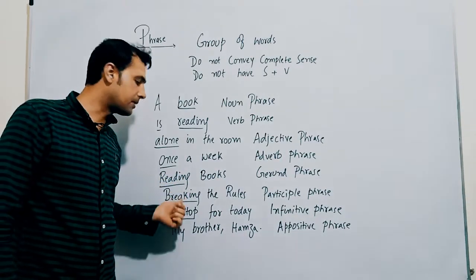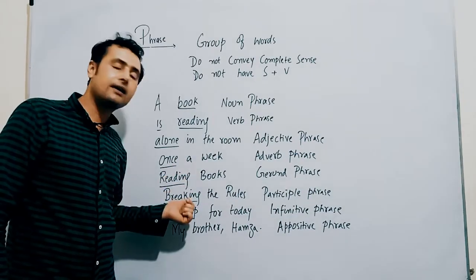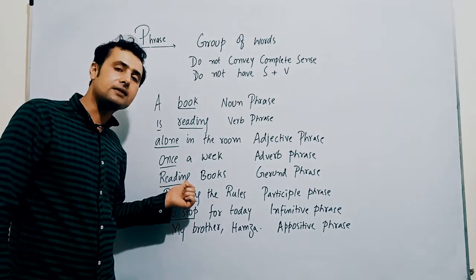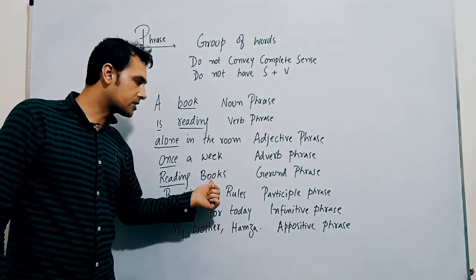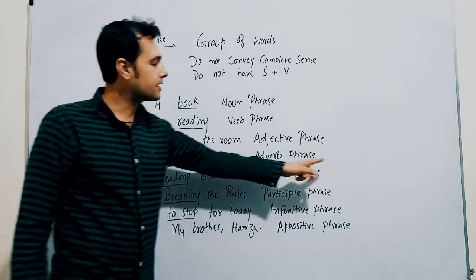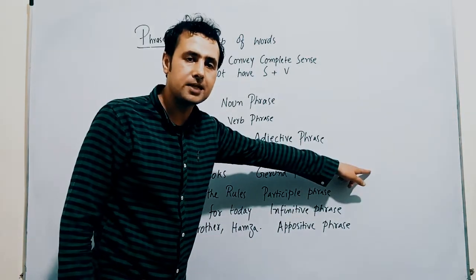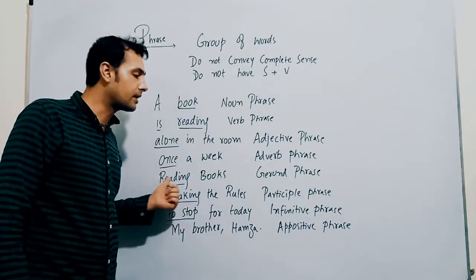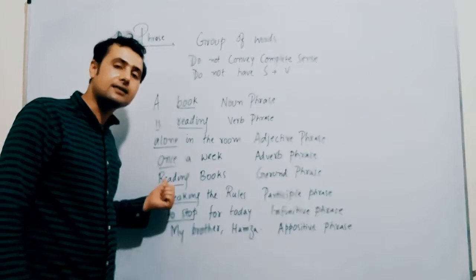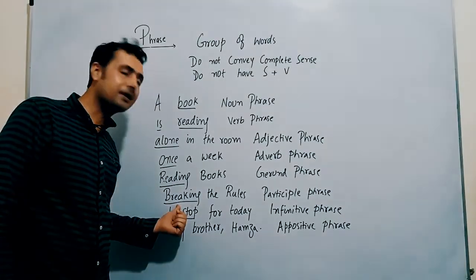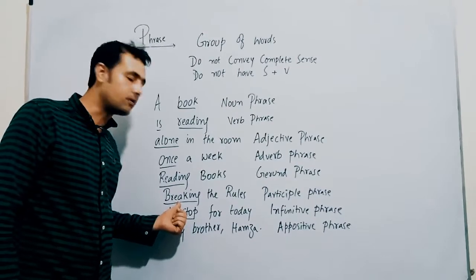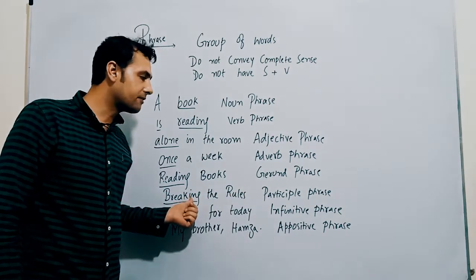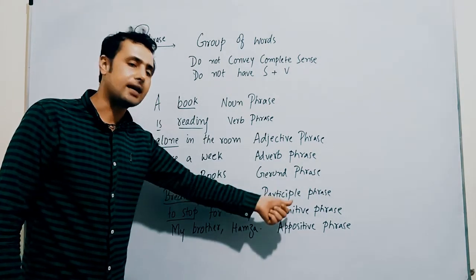"Reading books" and "breaking the rules": these two have similarities because both are made from first form plus ing. "Reading books" is a gerund phrase, which acts either as a subject or object in the sentence. If I say "I love reading", reading itself acts as an object and as a noun. But contrary to that, "breaking", which is made from the same first form plus ing, is here a participle phrase, and a participle always acts as an adjective.